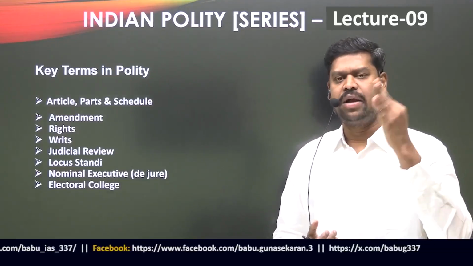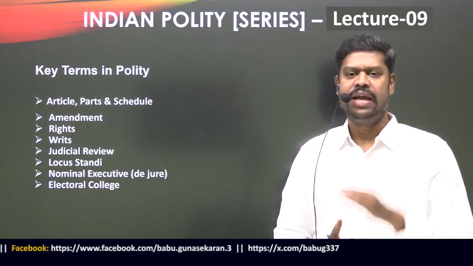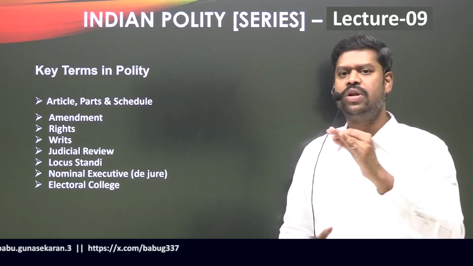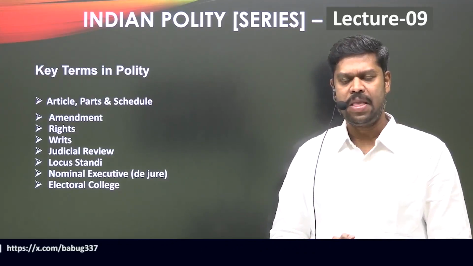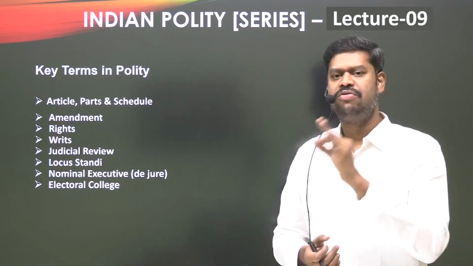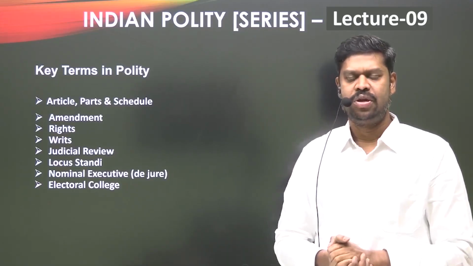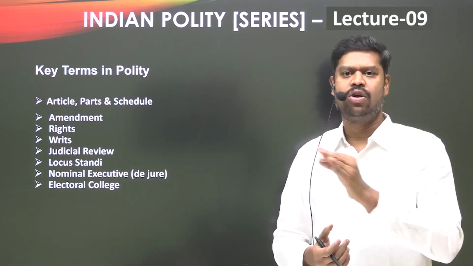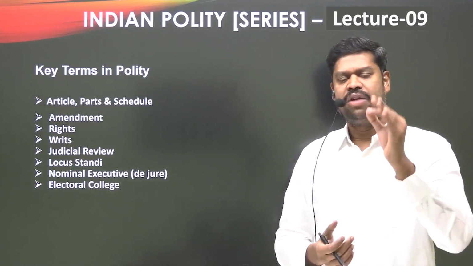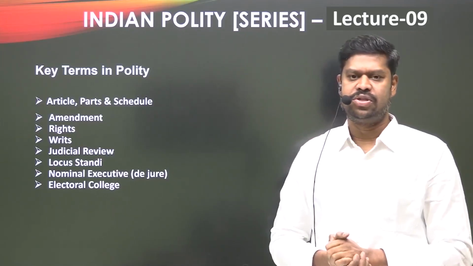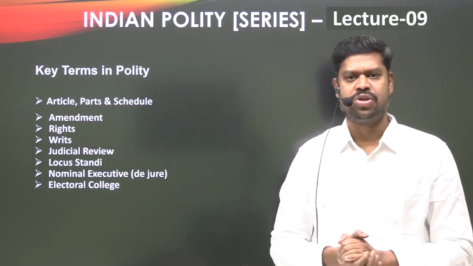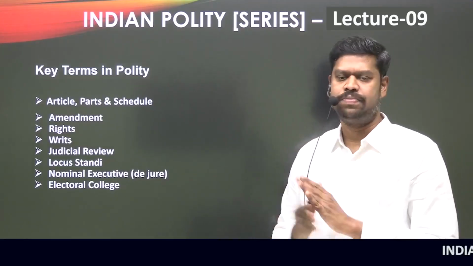For example, Article 1 of the Constitution says India, that is Bharat, shall be a Union of States. That is a specific rule given in the Constitution. Article 21 of the Constitution talks about the right to life and liberty of an individual. Article 21A talks about the right to free and compulsory education. Article 5 of the Constitution is related to citizenship. In this way, every specific article in the Constitution is talking about a specific rule.